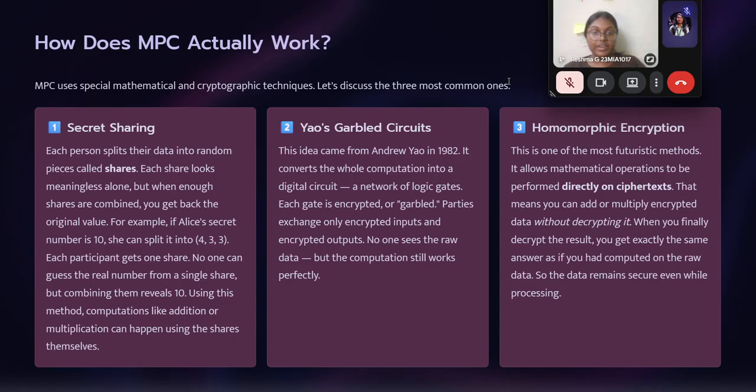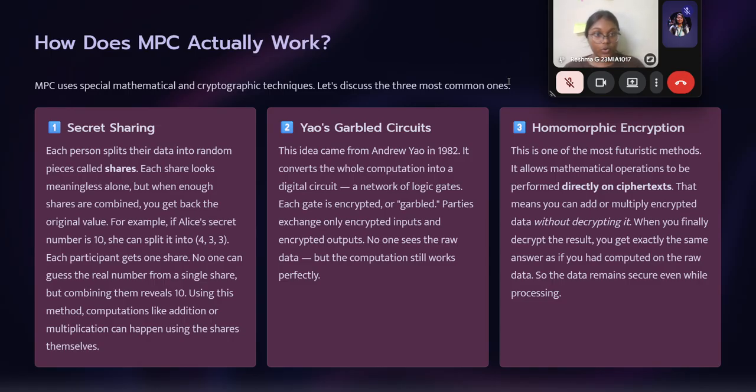So the computation will be converted into a digital circuit. What is a digital circuit? It's a set of logic gates. Each gate will be encrypted, garbled. Parties exchange only encrypted values and encrypted outputs. They don't do the decryption. So no one sees the raw data, but the computation still works perfectly.